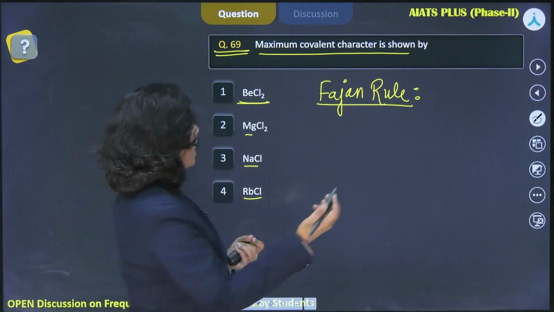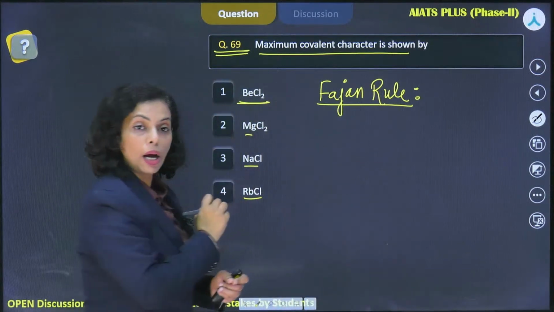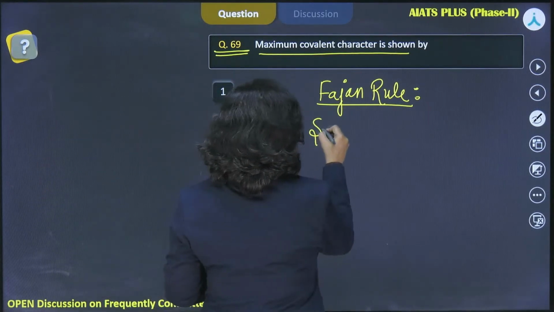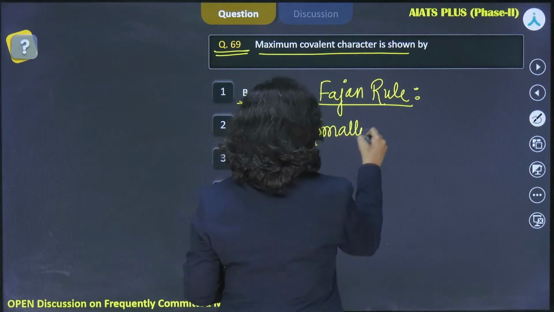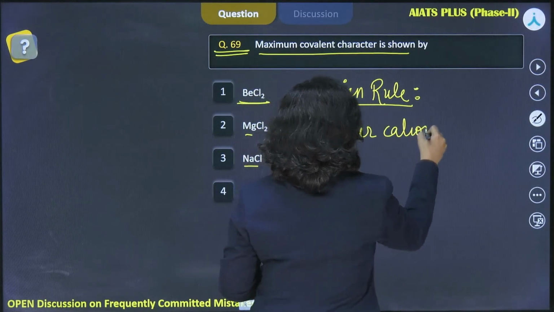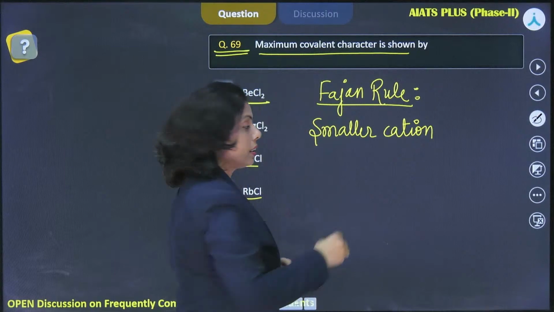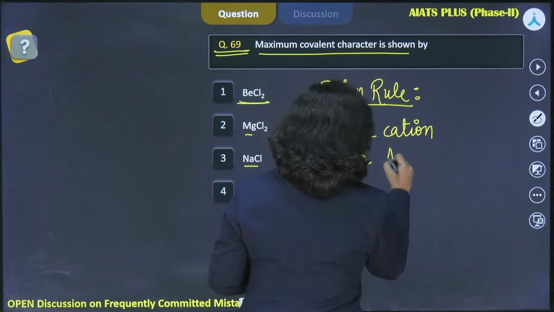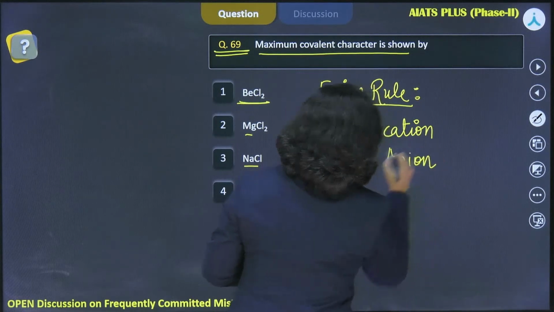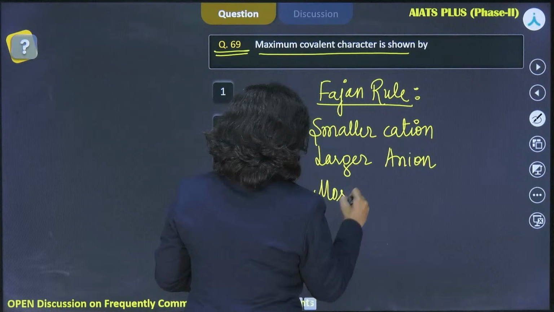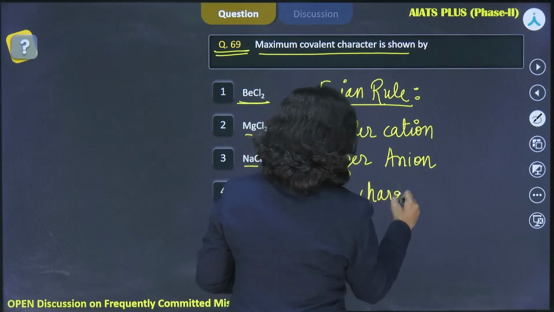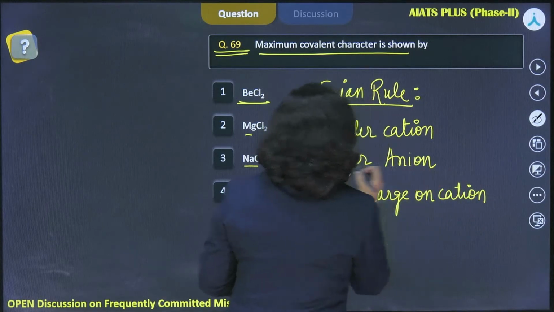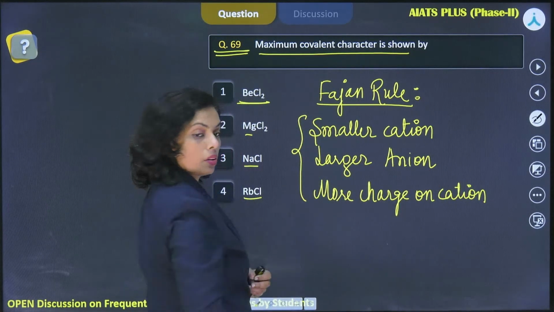And how to identify that if you are considering the ionic compound where the cation and anion both are present, then if the cation is small, right, and anion is large, as Insan wrote there, larger anion, or the more charge on cation. This is also one of the condition. More charge on the cation, right?